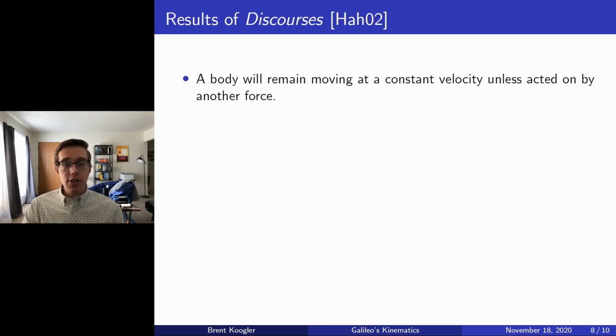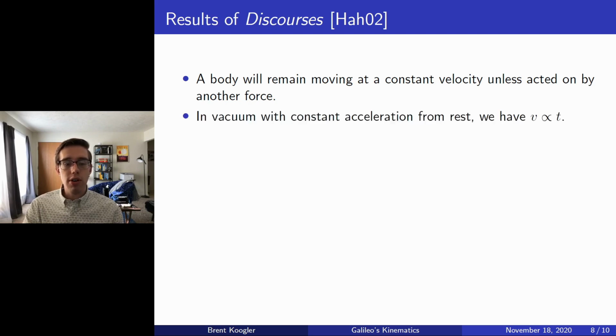Now, we finally conclude this presentation by reviewing the main results of Galileo's Discourses, which was, of course, the definitive work of Galileo's kinematics. So, to begin, a body will remain moving at a constant velocity unless acted on by another force. This basically gives a precursor to Newton's first law of motion. Moreover, in vacuum with constant acceleration from rest, we have the velocity being proportional to the time. And similarly, for a similar system, we have the distance being proportional to the time squared.